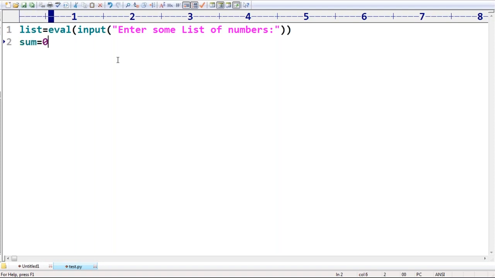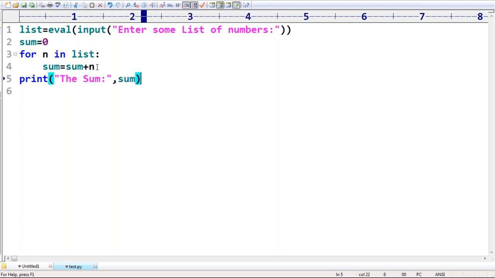Next, sum is equal to 0. I'm taking sum is equal to 0. Next, for n in list, for each number in the list, sum is equal to sum plus n. Sir, this cycle by default will be repeated for every number present in that list. Print of the sum. Very simple.